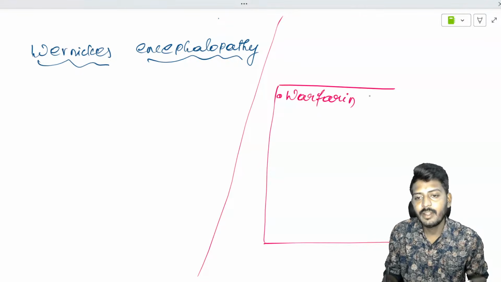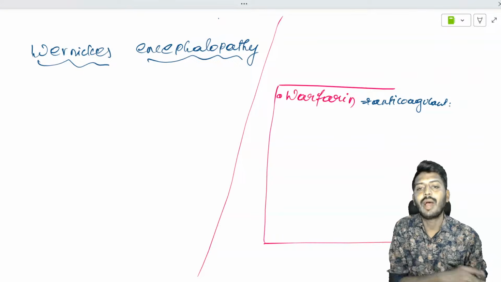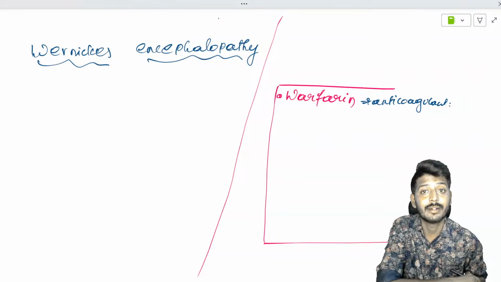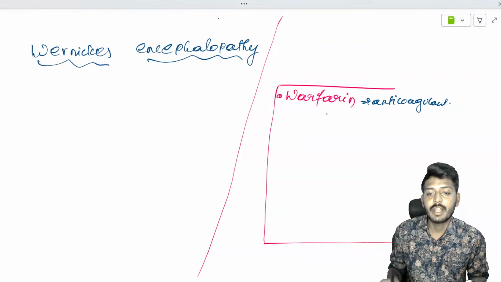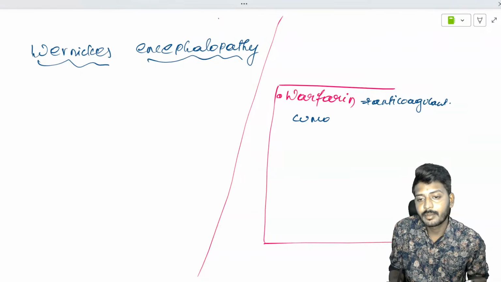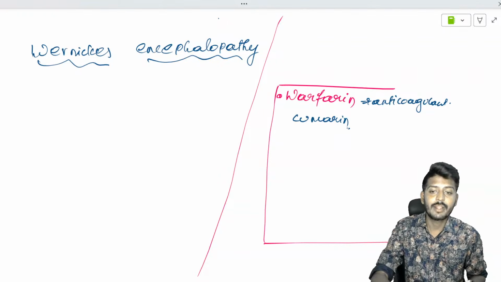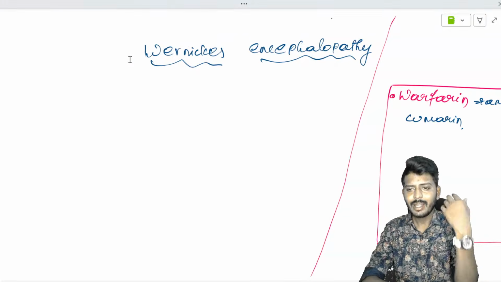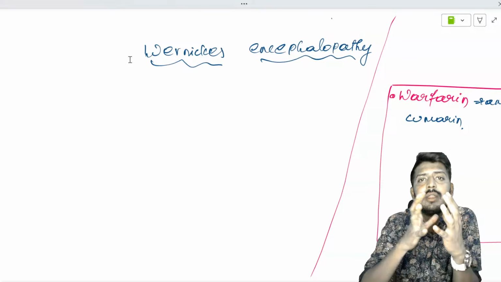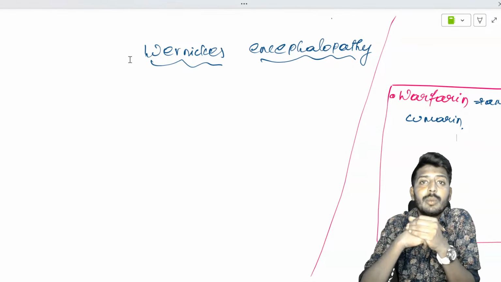Okay, so warfarin is a type of anticoagulant. Anticoagulant means it's a type of blood thinner. So warfarin का story क्या था? Warfarin is derived from a chemical called coumarin. It's a chemical derivative of coumarin. So once upon a time, a few years before, there was a rat poison. The rat poison used to contain coumarin.